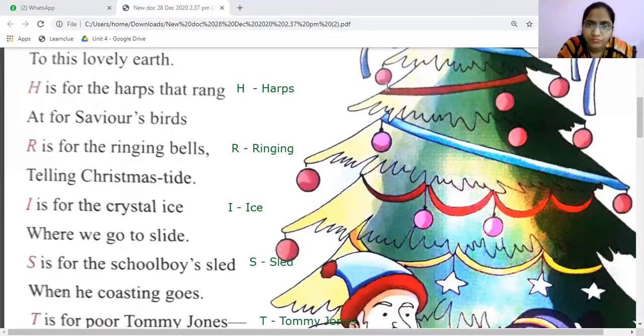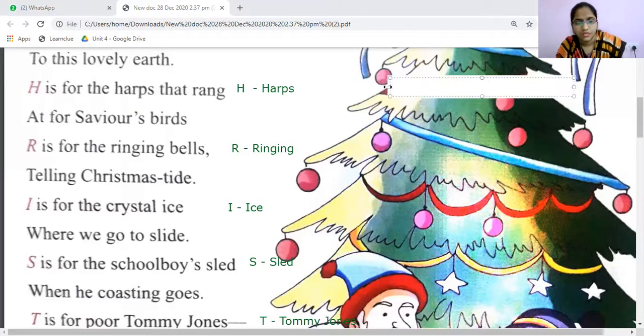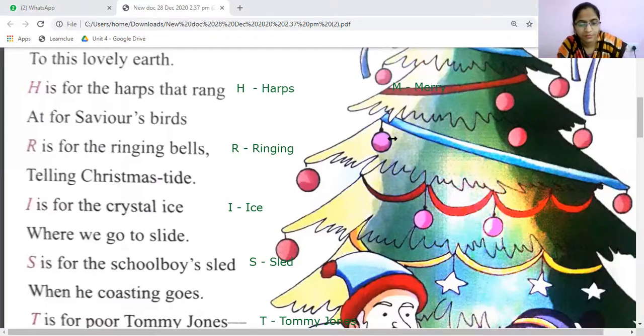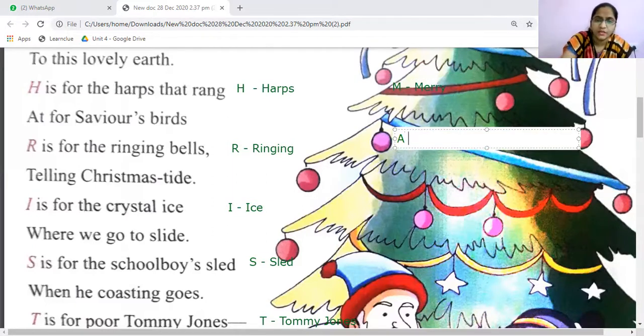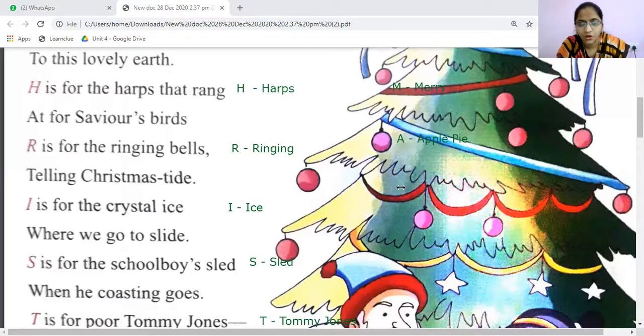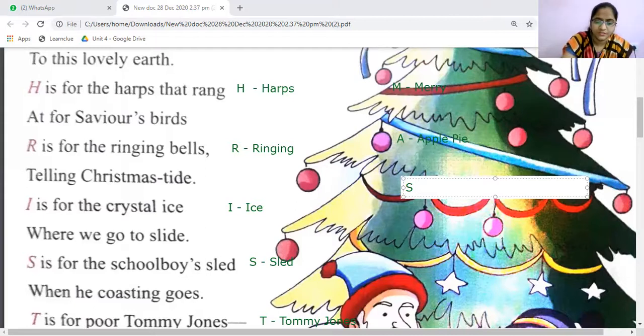Next, M is for merry. Merry means happy. A is for apple pie. S is for Santa Claus.